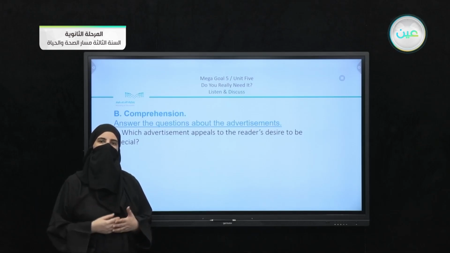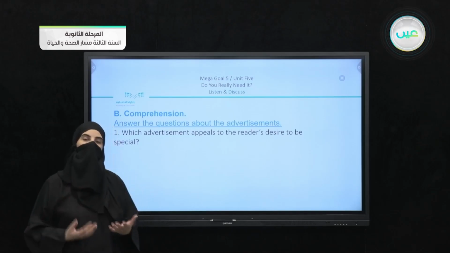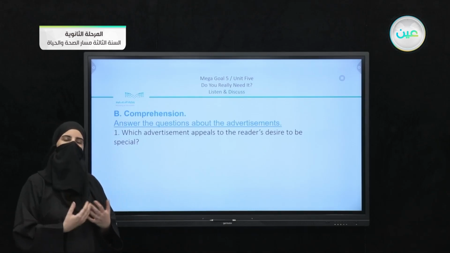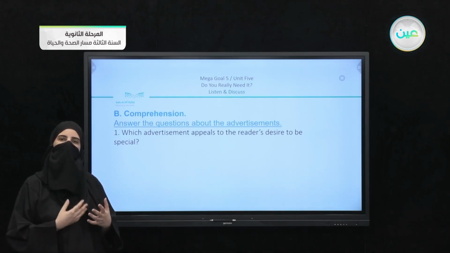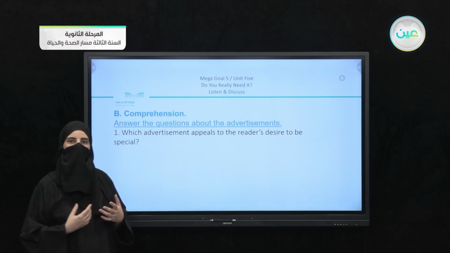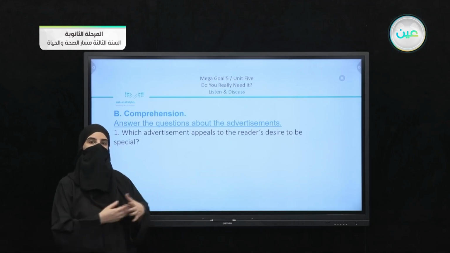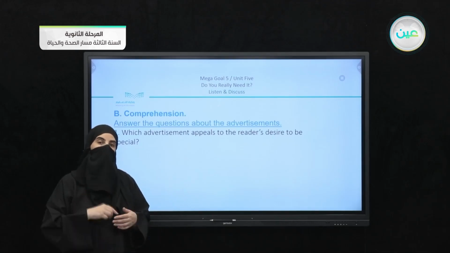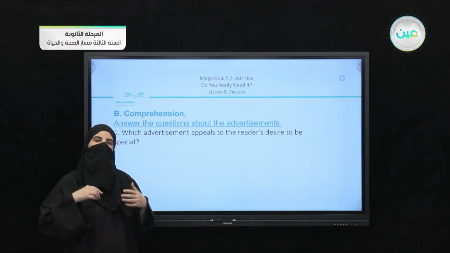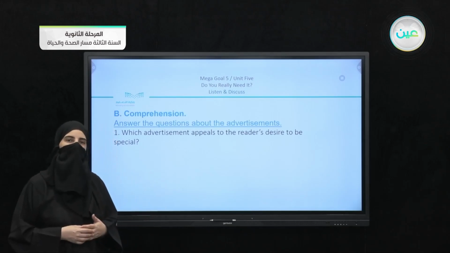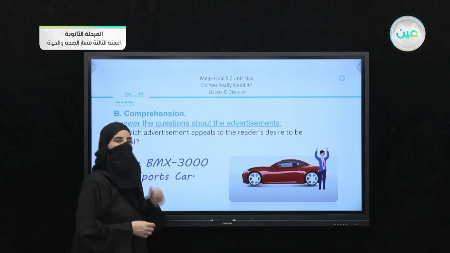From the discussion that we had yesterday and the parts that we underlined, one of the advertisements can help the person to feel rather special, to feel that there is something that he or she has that is different from other people. So what do you think? Which one of these advertisements makes other people look at you so that you can feel that you are different? You can see that the answer here is going to be the car.